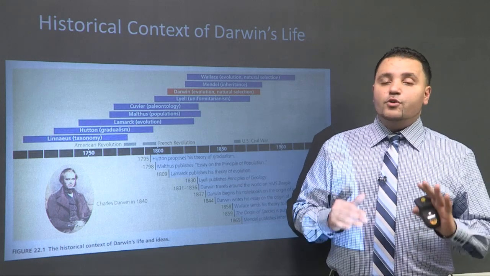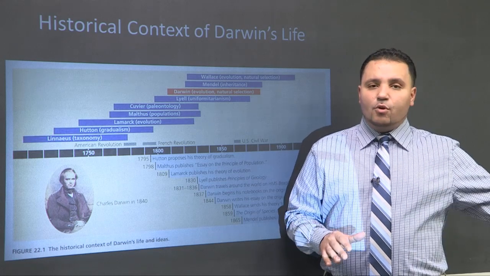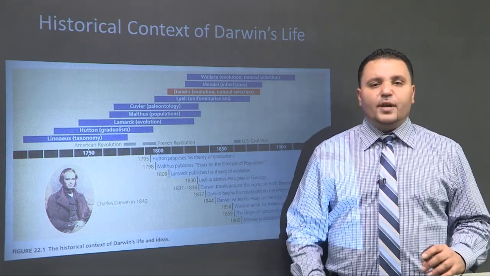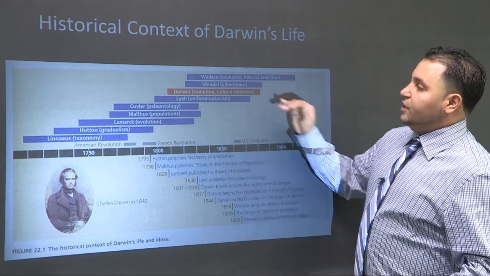Now, big word: what uniformitarianism means is that basically whatever happened a long time ago is still happening today. Earthquakes back then, earthquakes today. So anything we see today, we have to assume it occurred then too. And then, of course, there's Darwin.